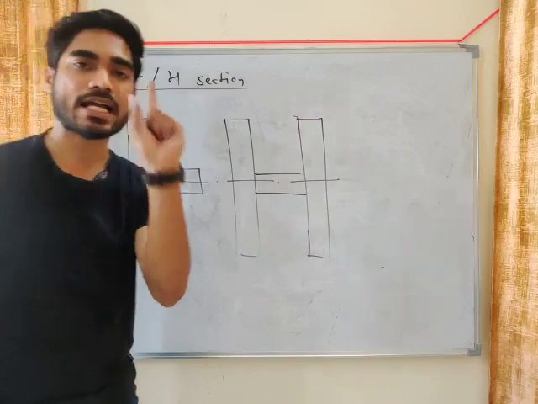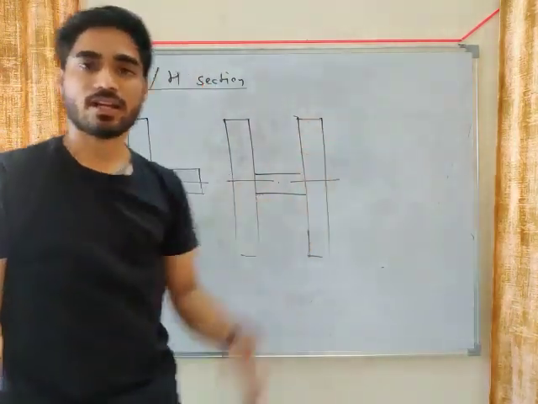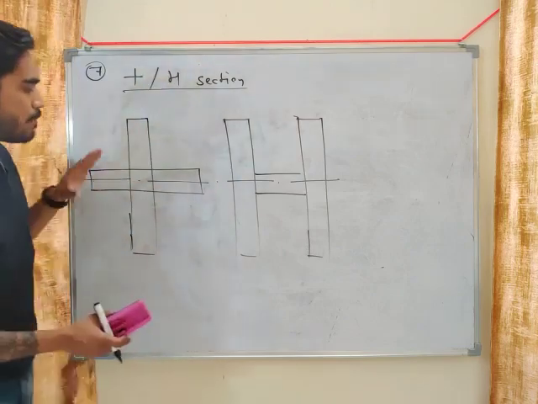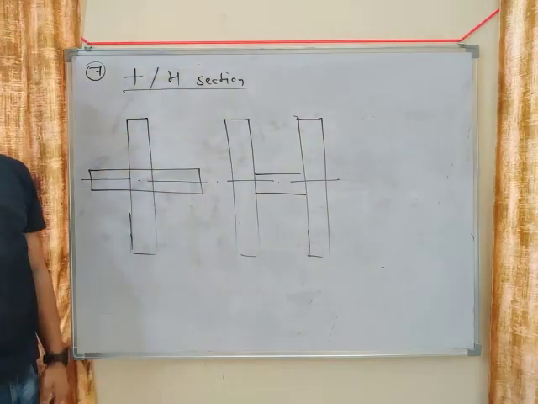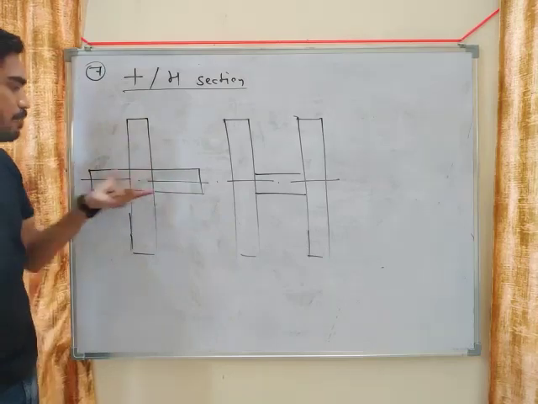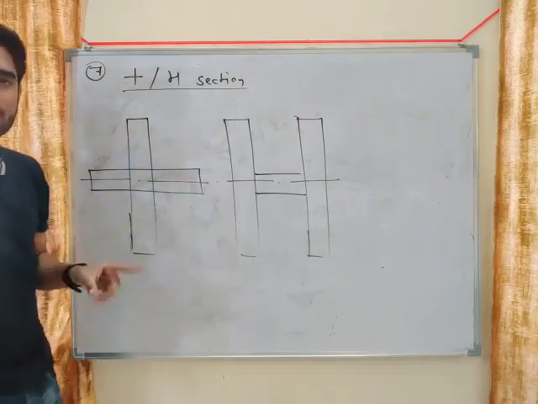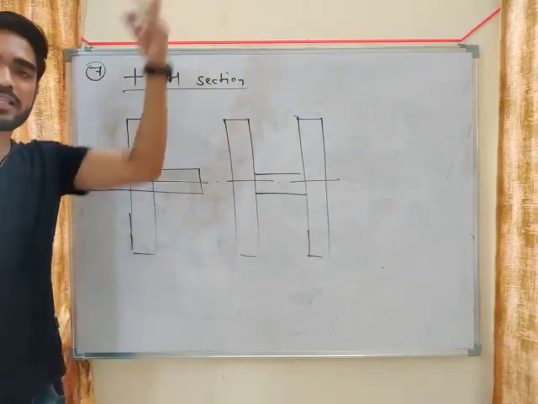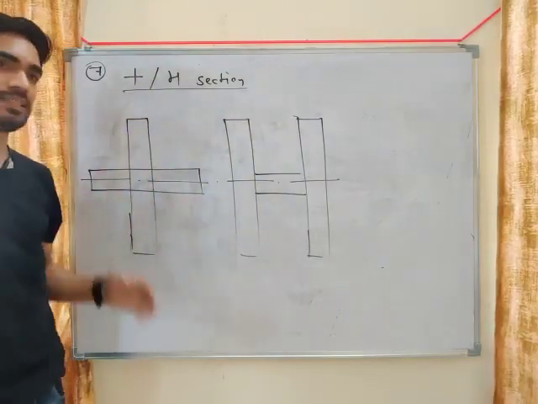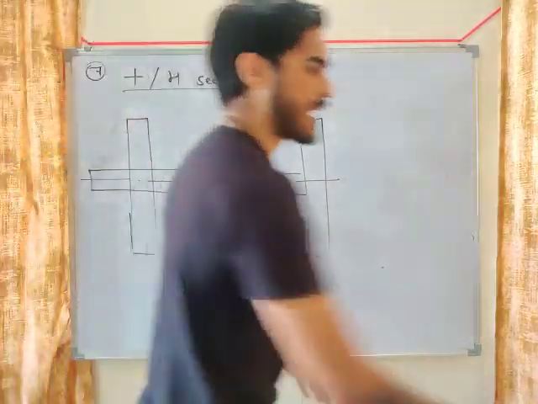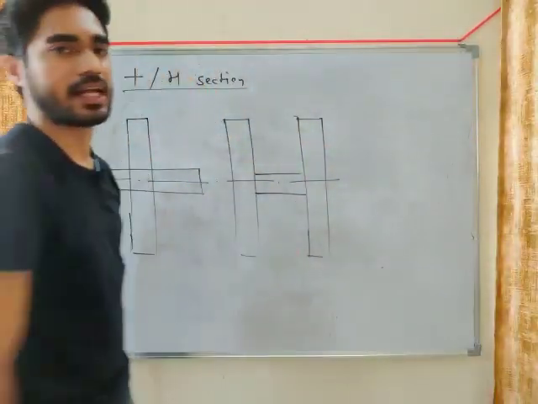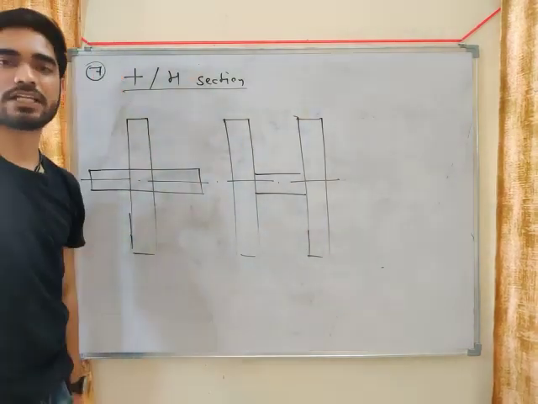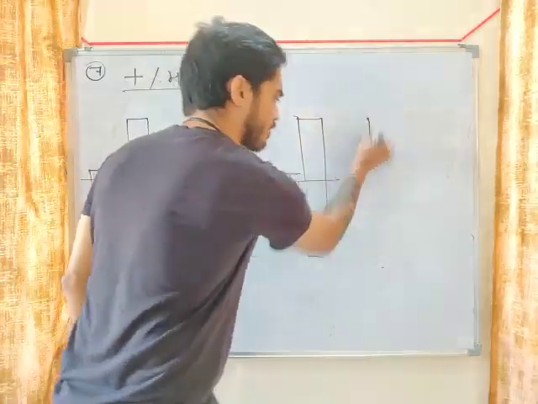What is moment of inertia? Area into distance square. So your maximum area should be at maximum distance. Here your maximum area is near the neutral axis, so the distance of this maximum area is less. In case of I section, the distance of maximum area is more, so the moment of inertia of I section is very high and the moment of inertia of this section is very less. Maximum area should be away from the neutral axis, then your moment of inertia will increase. So this section is not a very good section.